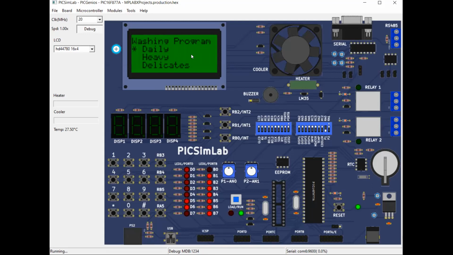There are different washing programs given, with some examples like Samsung, LG. We have different options like daily. To navigate through washing programs, we need to click K4 or RB3. There are options: heavy, delicates, whites, stain wash, eco cottons, woolens, bed sheets, rinse and dry, dry only, wash only, aqua wash, daily. If you want to select a washing program, long press K4 or RB3.